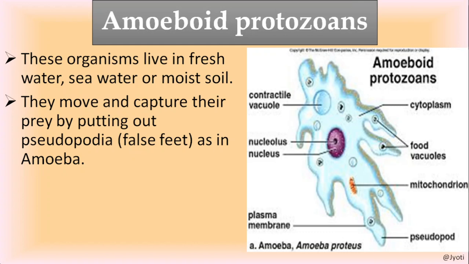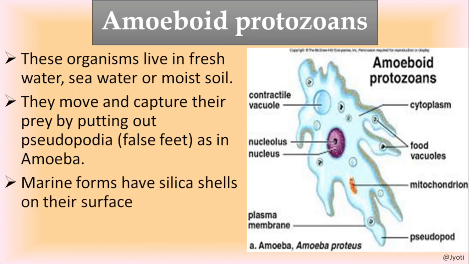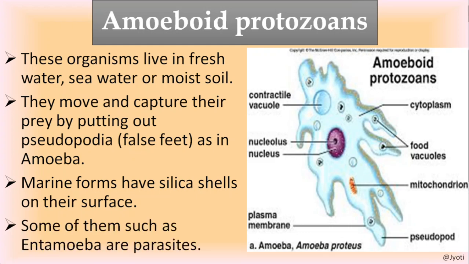Pseudopodia are nothing but the finger-like projections formed out of the cell itself. Okay, and the amoeboids which are marine forms have a shell made up of silica. That's why there is a skeleton on their surface, and a definite shape is maintained.